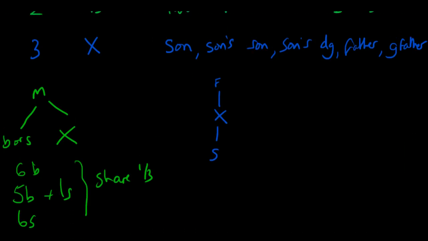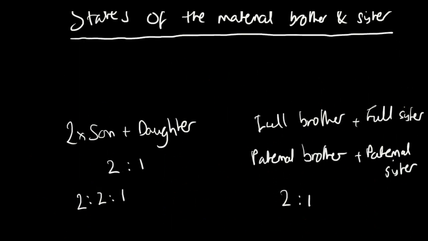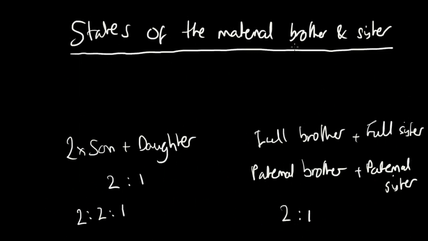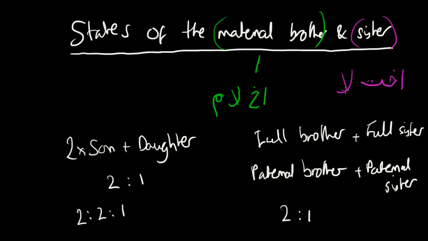And just one final point to mention is that in Arabic the maternal brother is called an akh li'um, and the maternal sister is called an ukht li'um.